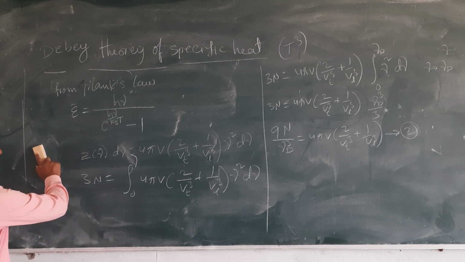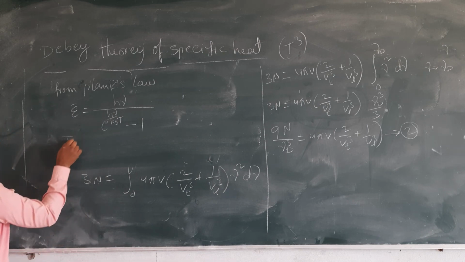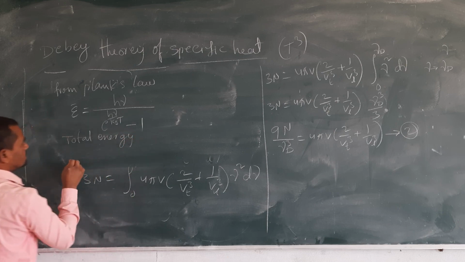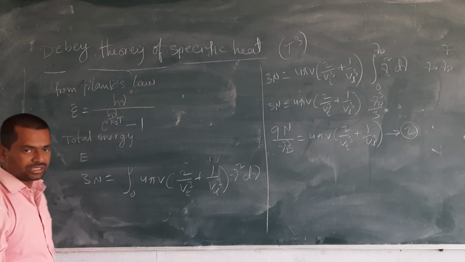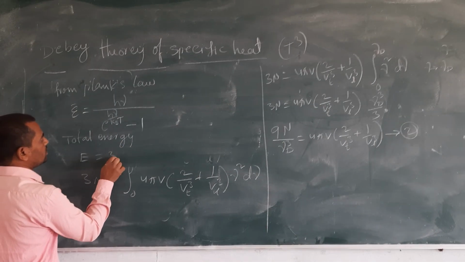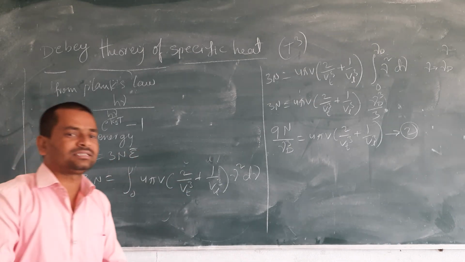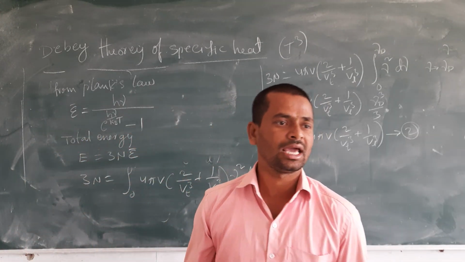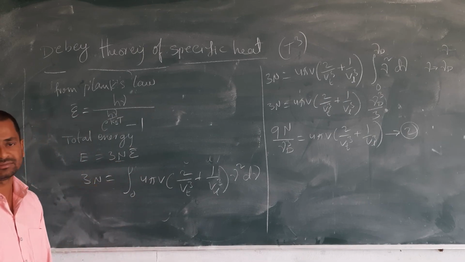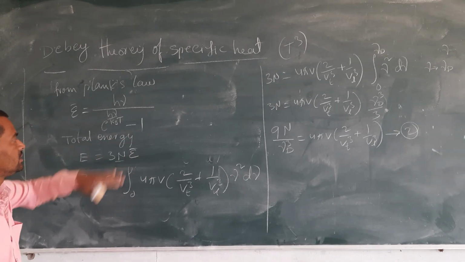And now I want the total energy. Total energy can be denoted with E or U, as you wish. E is equal to 3 times epsilon bar, so 3 times epsilon bar gives the total energy, right? So the total energy is 3 and the formula from equation 1. That is why I have written equation 1.